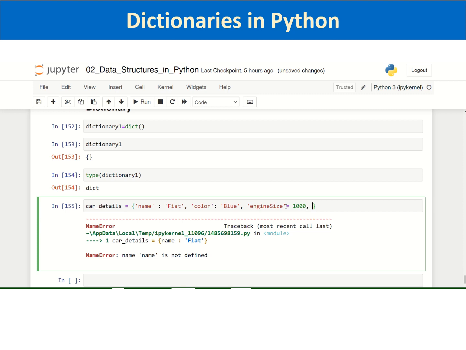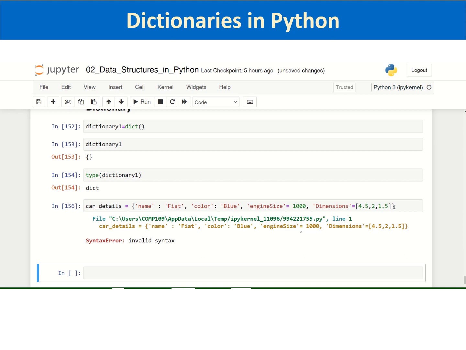Then you can say dimensions of the car. You can pass on a list: length 4.5 meters, width 2 meters, then height 1.5 meters. So the value associated with this key dimensions is a list of values: height, length, width, and breadth. So I have defined this dictionary car details.